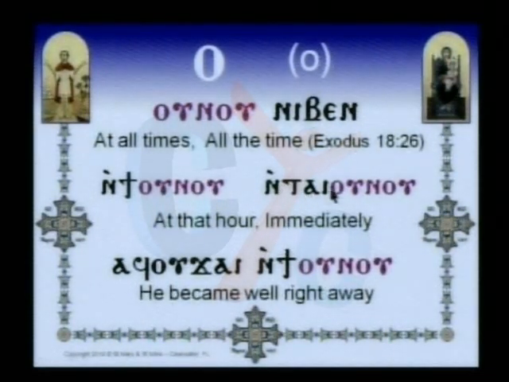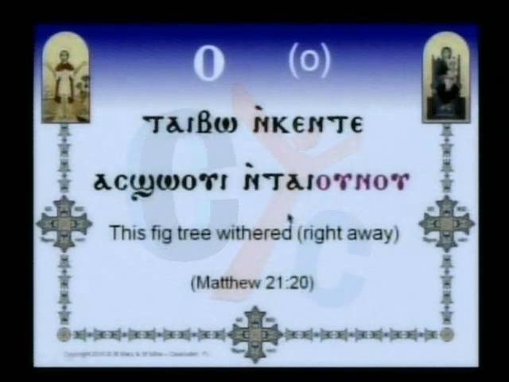Enti unu, entai unu, at that hour. For example, he became well right away or at that hour. Af ugai, ugai means became well, became healthy. Af ugai, enti unu, right away. As we said, enti unu or entai unu means at that hour or soon, all these expressions we can use.